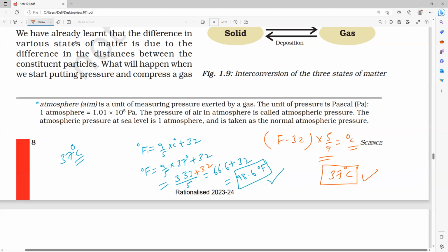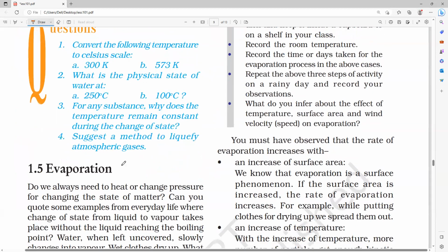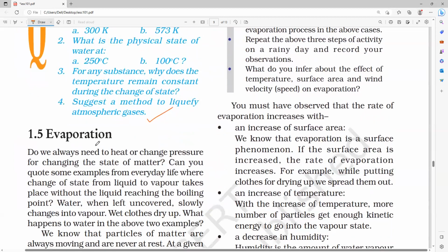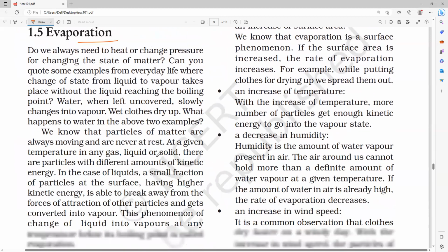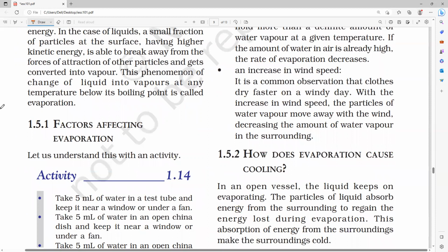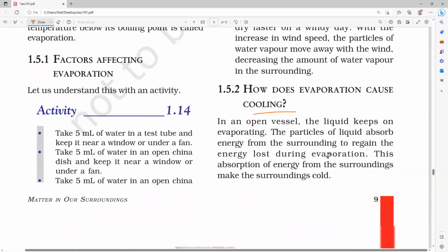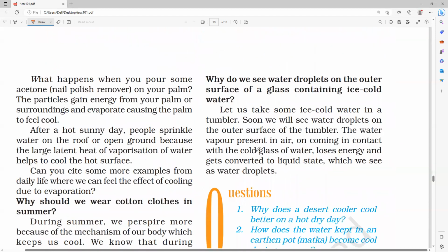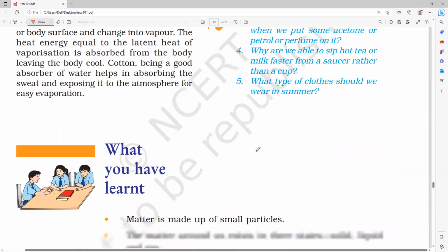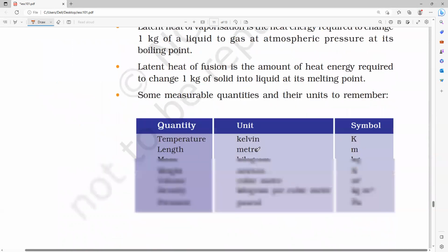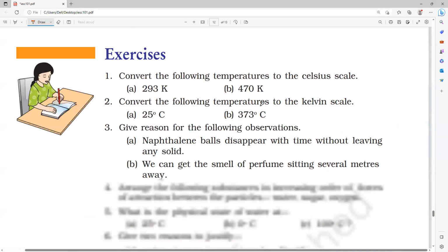Everybody must read each and everything up to here, then only try these questions also. Then we will discuss evaporation and factors affecting evaporation in tomorrow's class, and how evaporation causes cooling. So this is all about today's class. Hope you all understand. Anybody having a doubt, ask me, and start solving the questions.